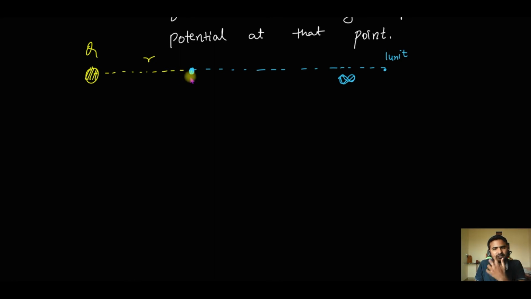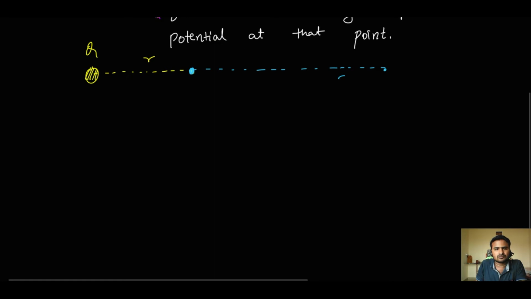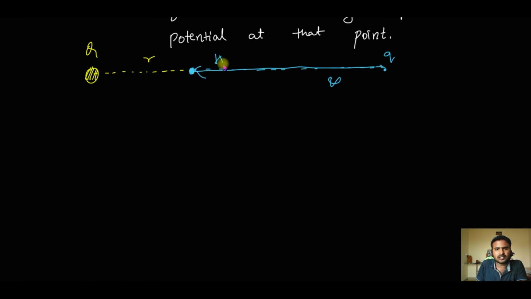Now suppose, instead of 1 unit charge, I am bringing a charge q from infinity to this point. Let us say the work done for that is W. I did W amount of work to bring a charge q from infinity to this point. Now potential is what? Work per unit charge, right? So how will I find the potential? Potential is generally represented by capital V.